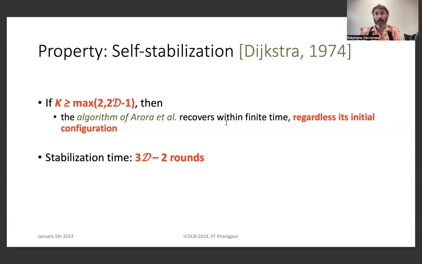By correct behavior, we mean that the clocks are synchronized and regularly incremented. They also compute the worst case of the convergence time, called the stabilization time, and this worst case is 3 times the diameter minus 2 rounds.